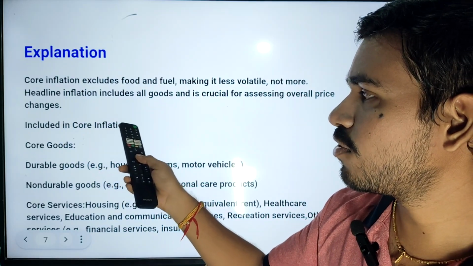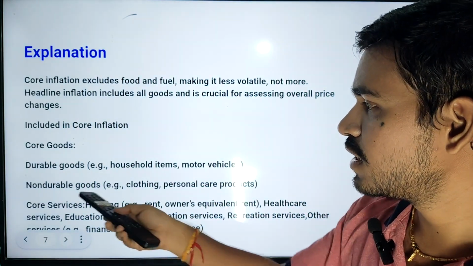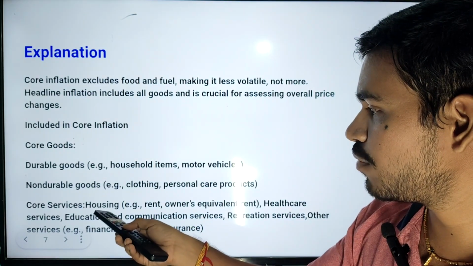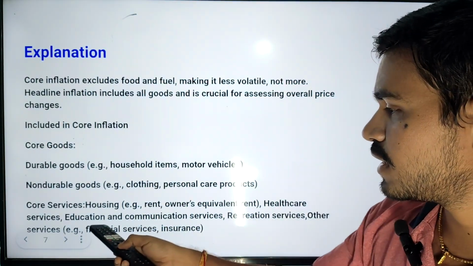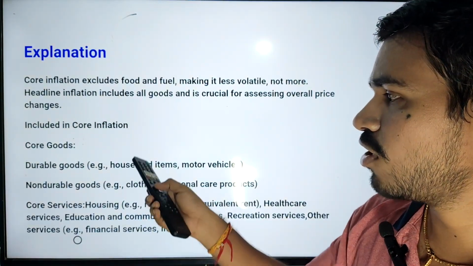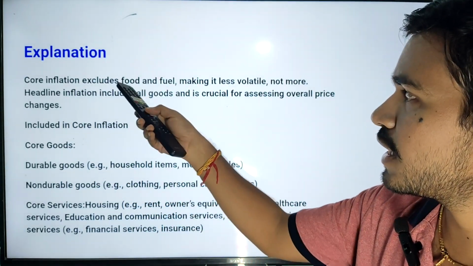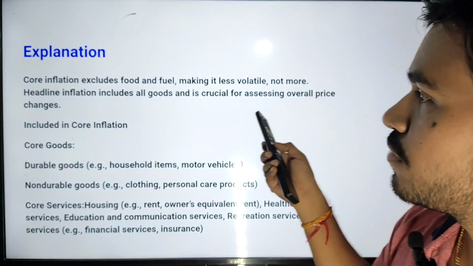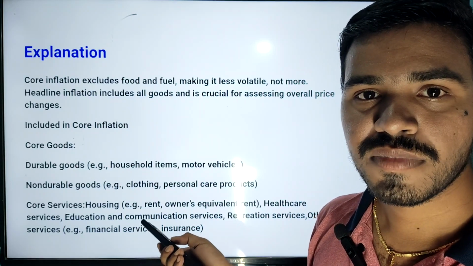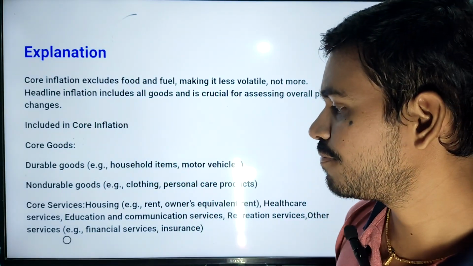So what can we calculate in core inflation? Core goods, for example, durable goods, household items, motor vehicles, non-durable goods like clothing, personal care products, etc. Core services, for example, housing and healthcare services, education, communication services, recreation services, other services. So all are considered in core inflation. In the case of headline inflation, all are considered, and also food inflation and fuel inflation. So that's why headline inflation is somewhat volatile.